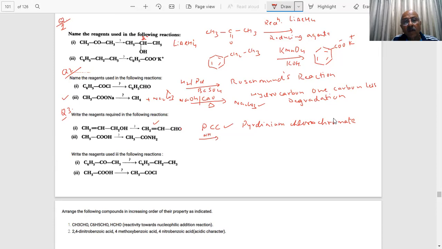So what do we do, student? NH3 and heat. We have to show it like this, it is the symbol of heat, delta. Ammonia and heat, we are aware of this reaction, students.